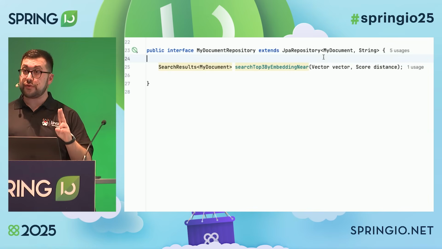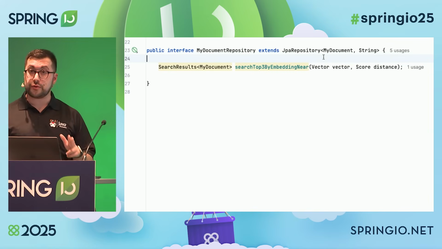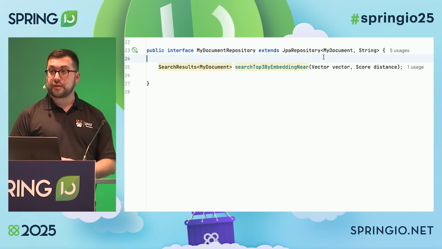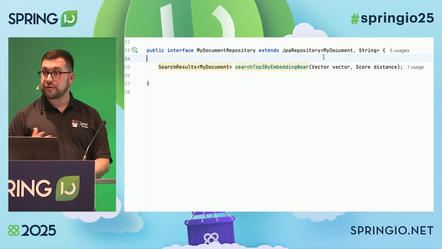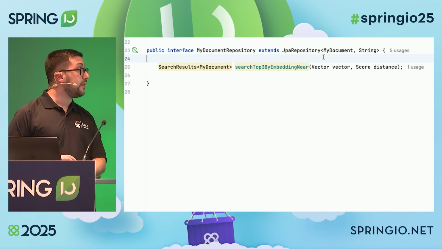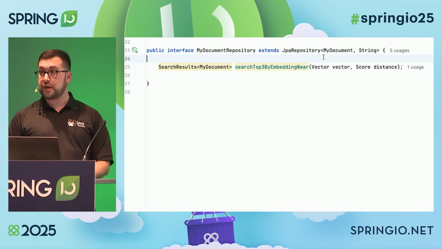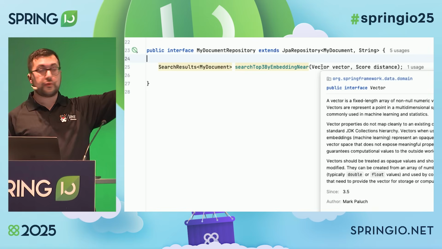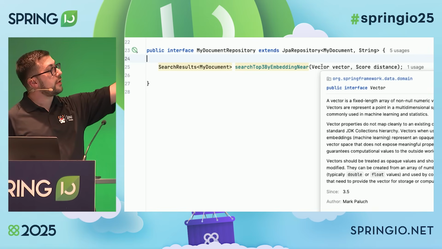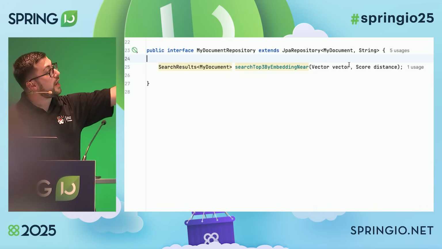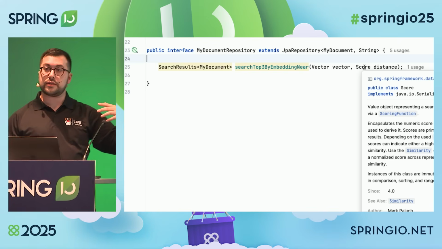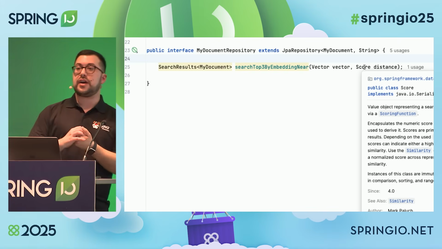And 2 new things, actually 3, that have been introduced in the latest Spring Data version, and more. Actually, this one will be part of the next major release. So in November, will be part of the Spring Framework 7 and Spring Boot 4 release train, where we have a vector API that we can use to search for embeddings. We have a score API. That is how we can tell the search mechanism how to find the relevant data.